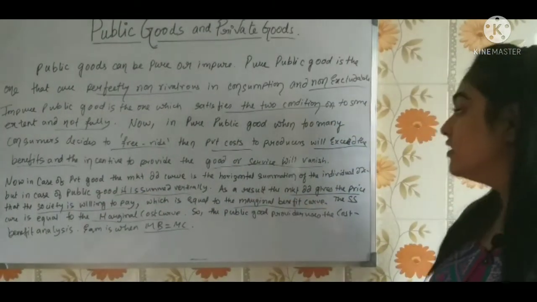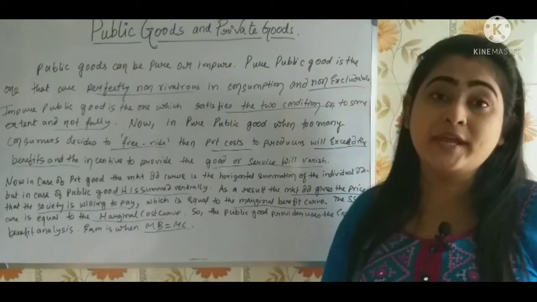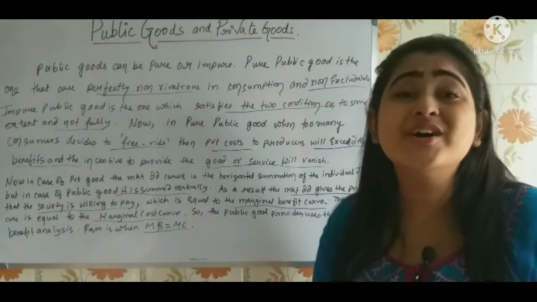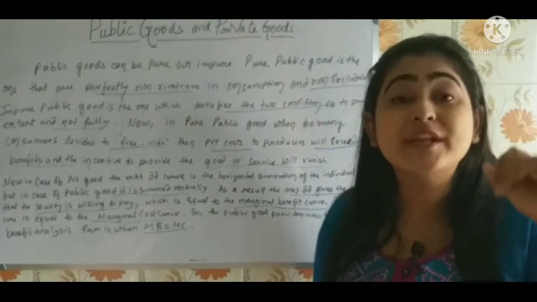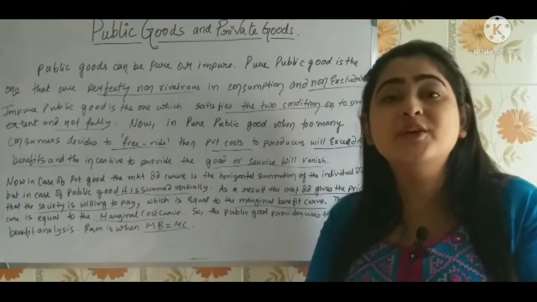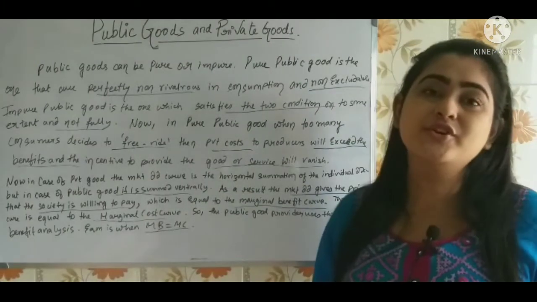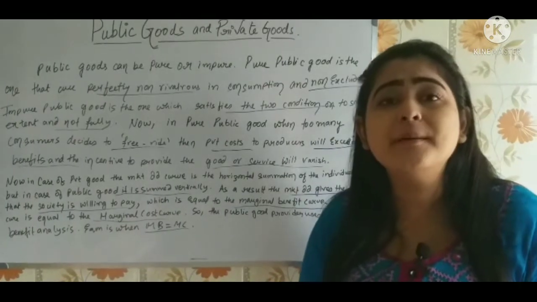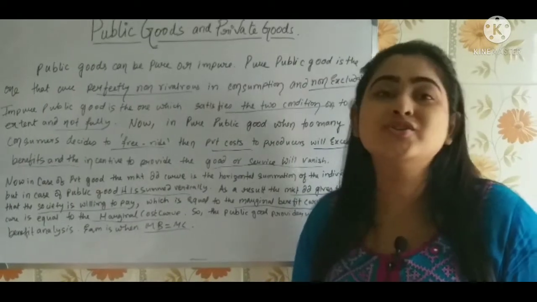As a result, the market gives the price that the society is willing to pay. Okay, but is it done in terms of price? No, it's done in terms of benefit. The demand curve here is the marginal benefit that a particular individual is getting from using the public good. And what is the supply curve? It's the marginal cost that the producer has to incur. Until when is the producer going to provide the public good? Till the position where marginal benefit is equal to marginal cost.